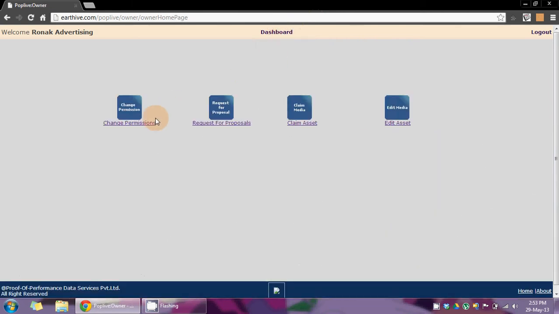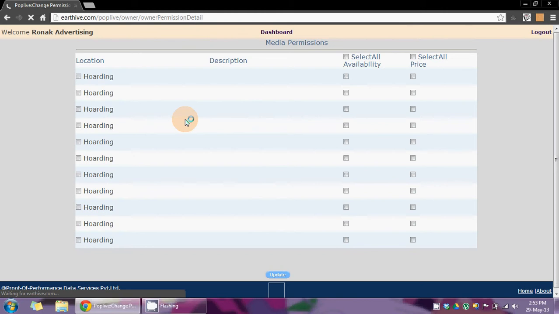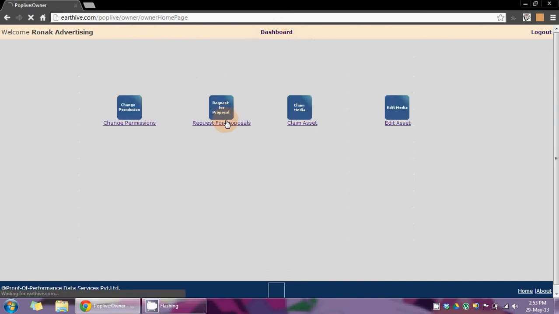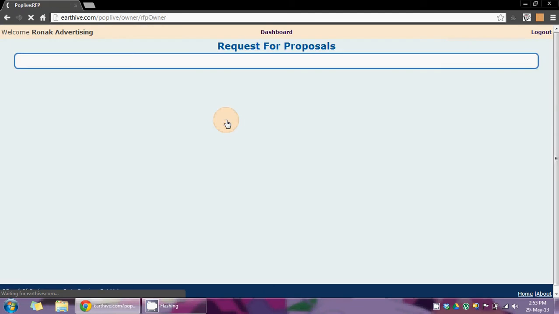Now let's look at change permissions. This section allows you to keep restraint on viewership. Suppose you don't want to show availability or price of your media, you can edit the setting accordingly. And the request for proposal section is useful when a client sends you a booking request. It is for the purpose of replying to a request and for fixing a deal.